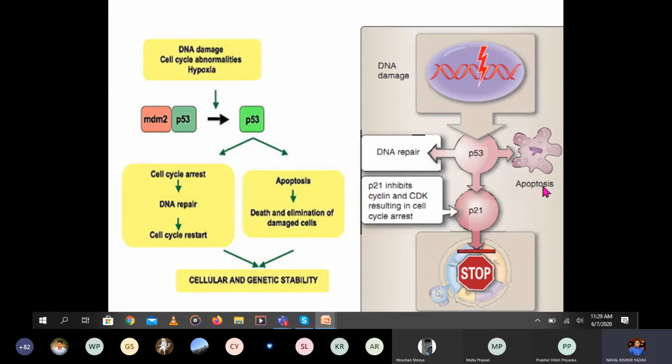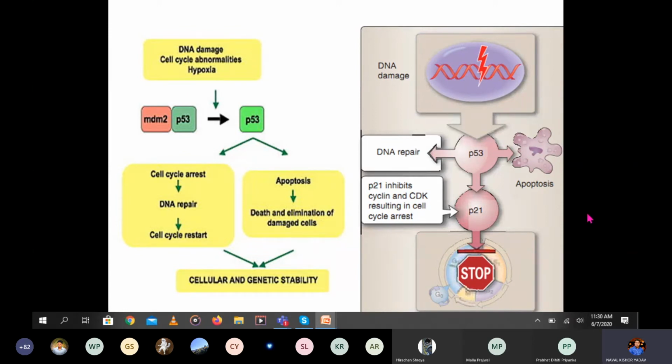This is under the normal conditions. Normally this will happen, but not in the cancers. In cancers this control will be omitted. This control is not under these controls. There may be a mutation in this P53 which is not able to sense the DNA damage, and there is no cell arrest. The cell cycle will not arrest and the cell will keep on dividing.